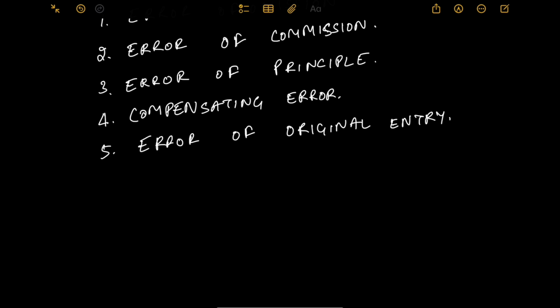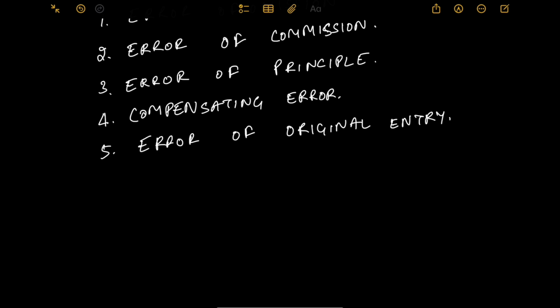Let's take an example of error of original entry. Recording 5000 instead of 50,000 on both the debit and credit sides. Now, when I made a sale of 50,000 rupees, instead of recording it as 50,000, I recorded 5,000 rupees. So the effect will be that the trial balance will show these amounts as 5,000 instead of 50,000, but the amounts are ultimately incorrect.